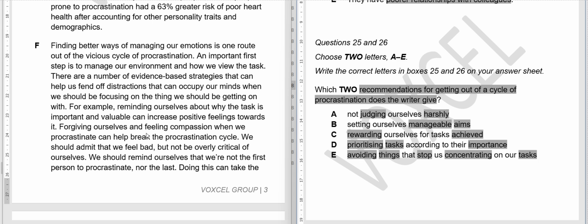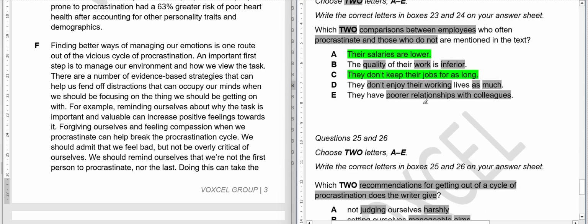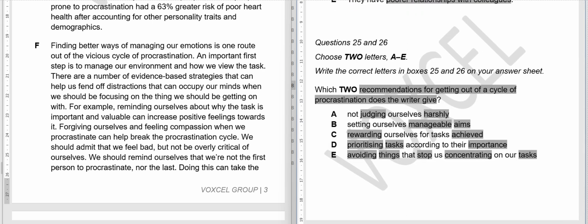So our two answers are. Let me mark those first. We have done green. Okay, I'll mark them in green. Yes, one is not judging ourselves harshly.